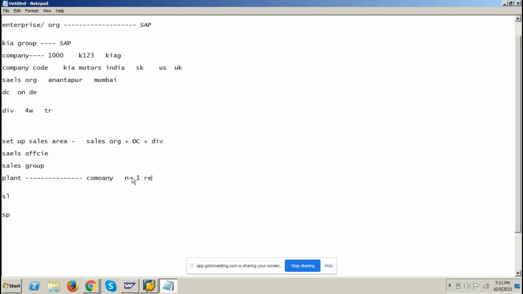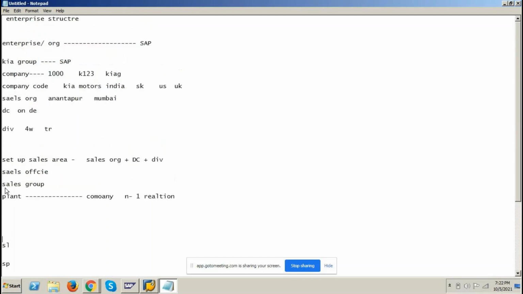N to 1 relationship. Suppose we have one plant called Anantapuram plant. We have one plant called Kia Anantapuram manufacturing plant, a manufacturing unit. That manufacturing unit we define in SAP as a plant. So Kia Anantapuram plant, KATP, will be assigned to this particular company code. Okay. Then this plant will become a manufacturing plant.